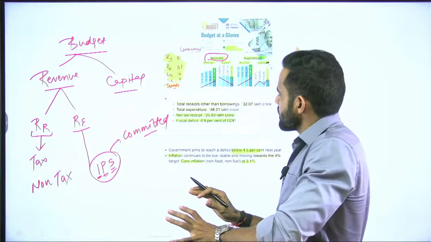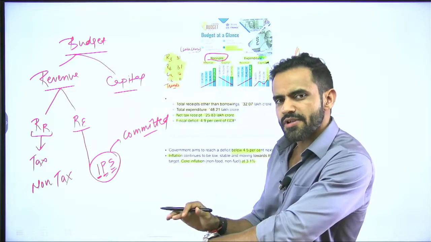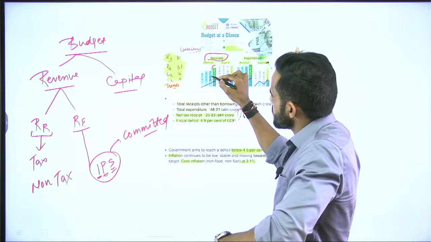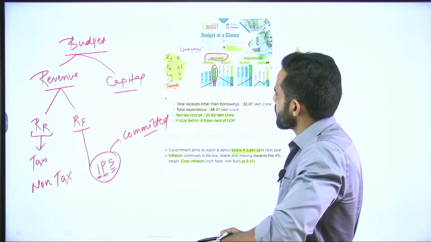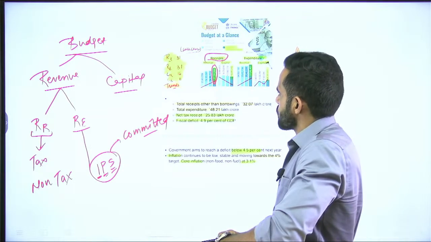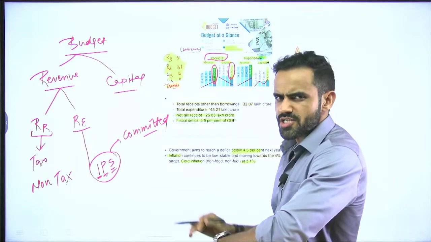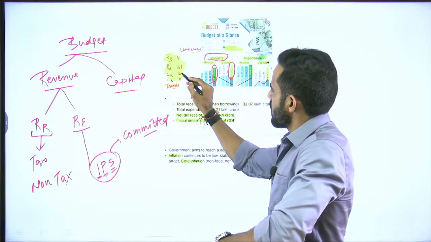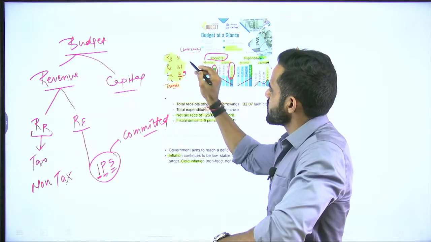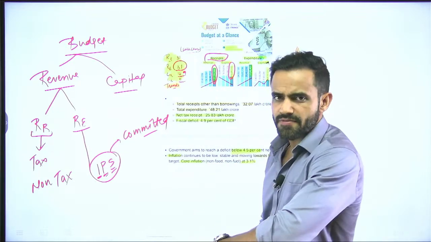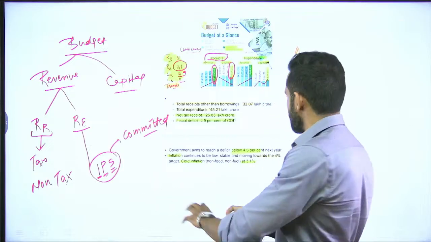Okay. So if we talk about the revenue receipt and capital receipt of the last year, the government generated revenue receipt of roughly 31 lakh crore and capital receipt of roughly 16 lakh crore, 16.9 to be specific. On the other hand, revenue expenditure of the government was roughly 37 lakh crore and capital expenditure was roughly 11 lakh crore. So let me simplify this for you.